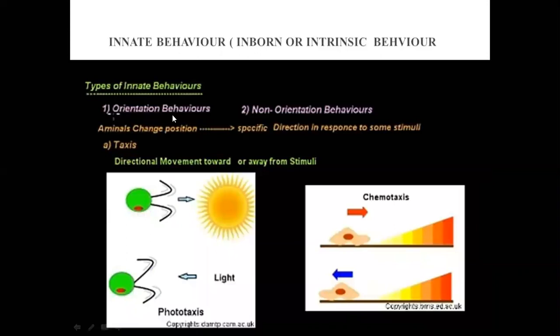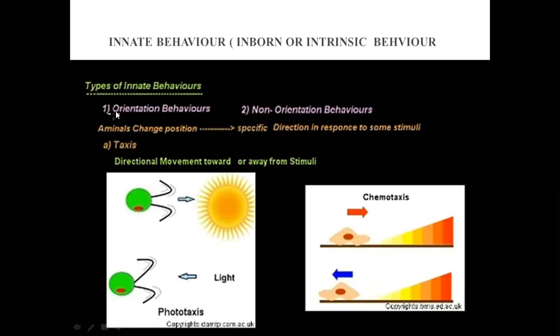Now we have two types of innate behavior here. One is orientation behavior and second is non-orientation behavior. What is orientation behavior? Orientation means the animal changes position in a specific direction in response to some stimulus.